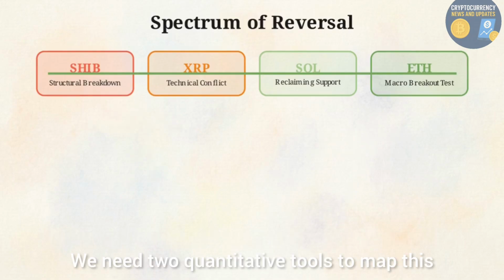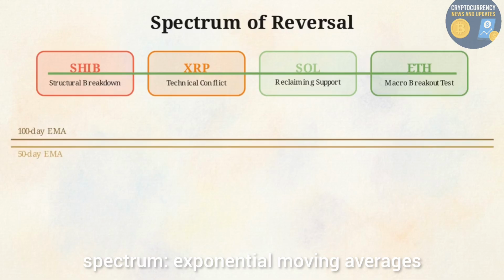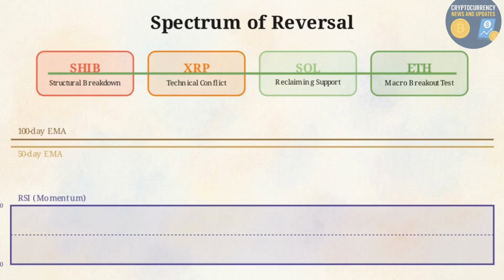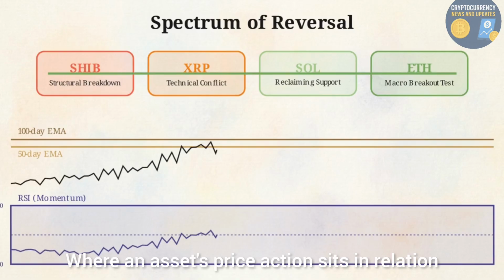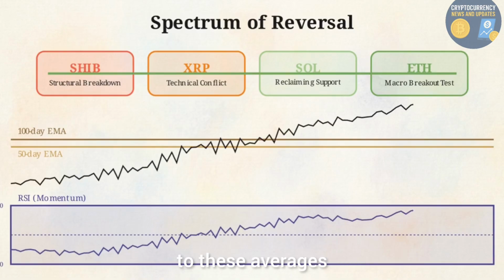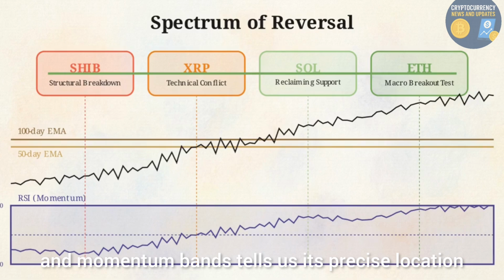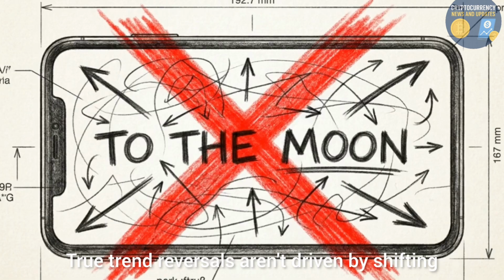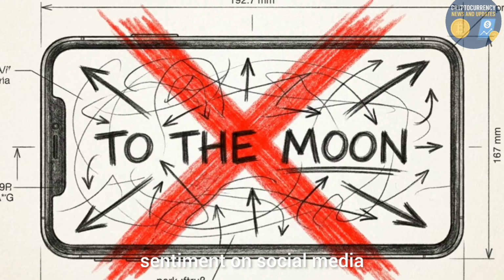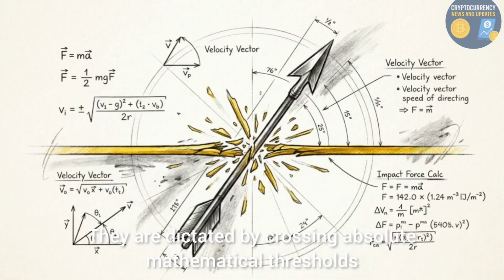We need 2 quantitative tools to map this spectrum: exponential moving averages, the 50-day and 100-day lines, and the relative strength index. Where an asset's price action sits in relation to these averages and momentum bands tells us its precise location. True trend reversals aren't driven by shifting sentiment on social media or a few random green daily candles. They are dictated by crossing absolute mathematical thresholds.